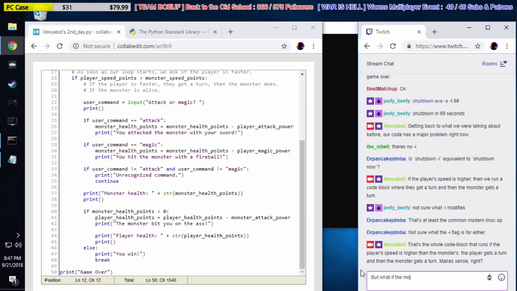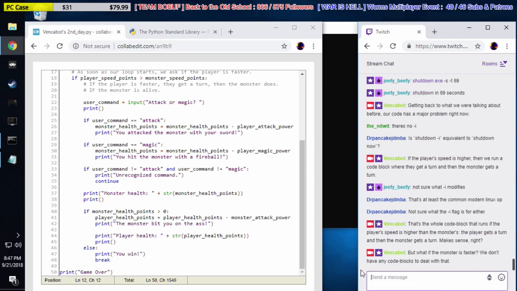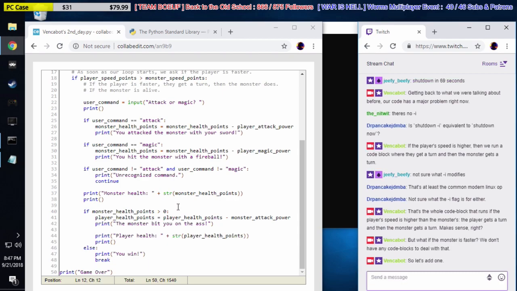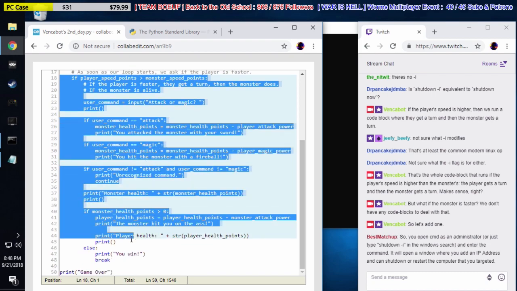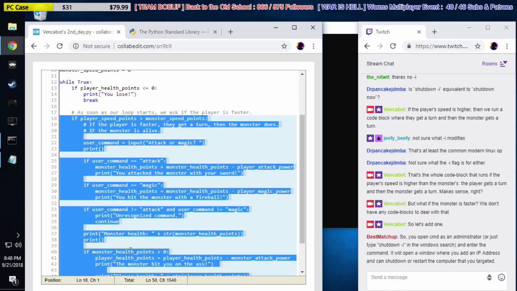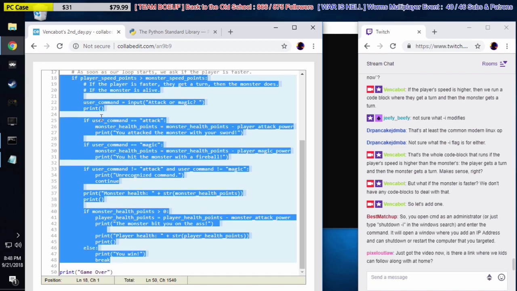But what if the monster is faster? We don't have any code blocks to deal with that. So let's add one. So here's our entire if statement. Here's the entire if block, right? We have this whole if block right here. And it just says, hey, listen, if the player's speed points are higher, then ask them what they want to do, give them a turn, the monster gets his turn, that's it.